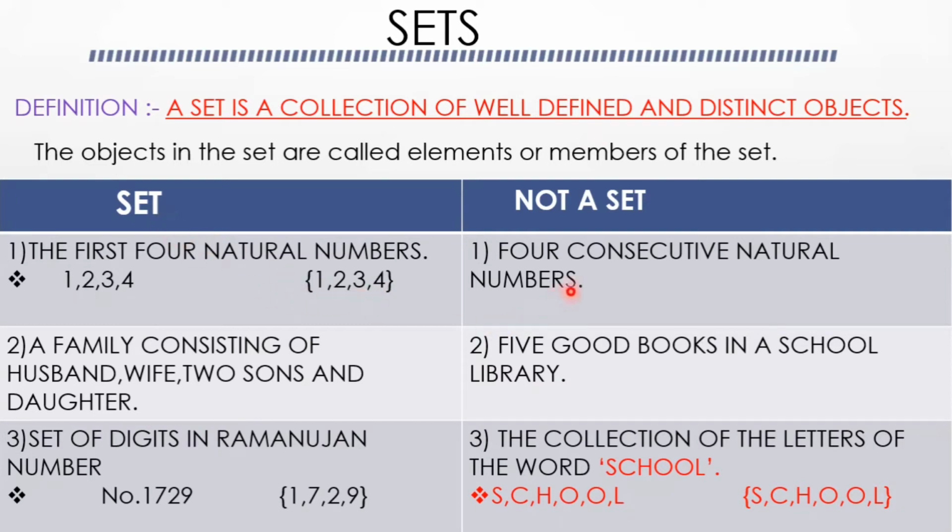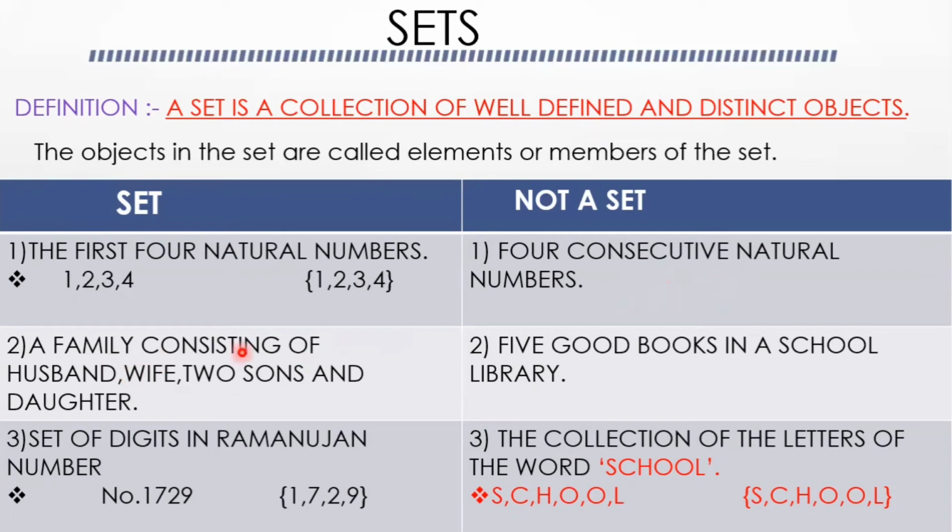Suppose four consecutive natural numbers. What are four consecutive natural numbers? We'll get different answers. Yes, 4, 5, 6, 7. Those are four consecutive natural numbers. 10, 11, 12, 13 are also four consecutive natural numbers. 20, 21, 22, 23 are also. So we are unable to decide whether an object belongs to the collection or not. So here the collection is not a set.